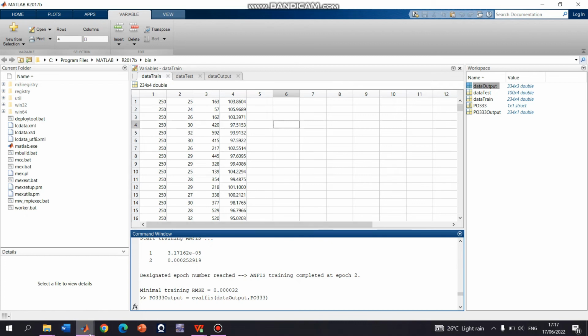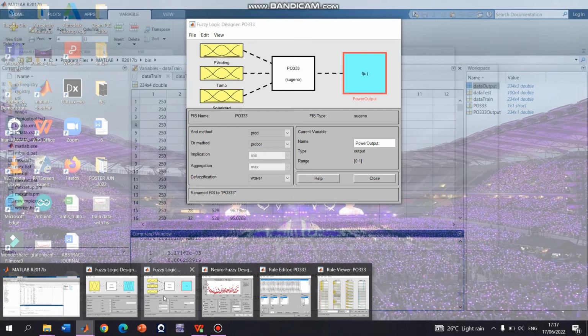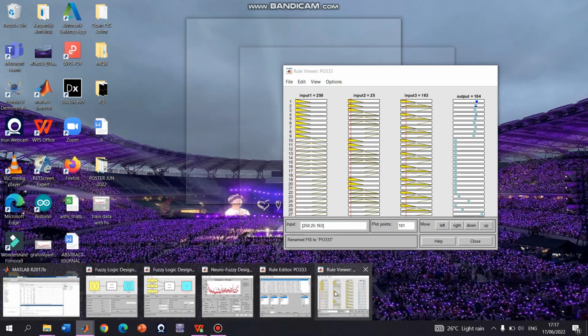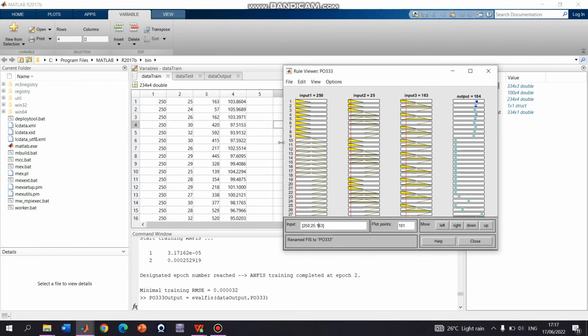So when we generate the FIS from this data, we can get the rule viewer like this. This rule viewer, by using the triangular membership function, managed to get almost the accurate power output, same as the output from the computational method. As we can see, when we enter all three input parameters in the rule viewer, we managed to get 104 watt for the power output, almost the same as the power output from the computational method.